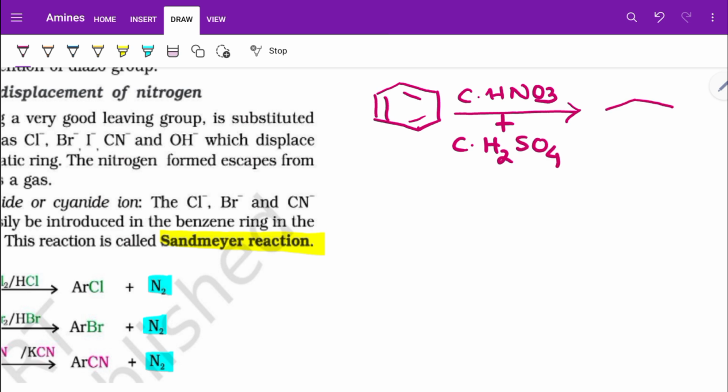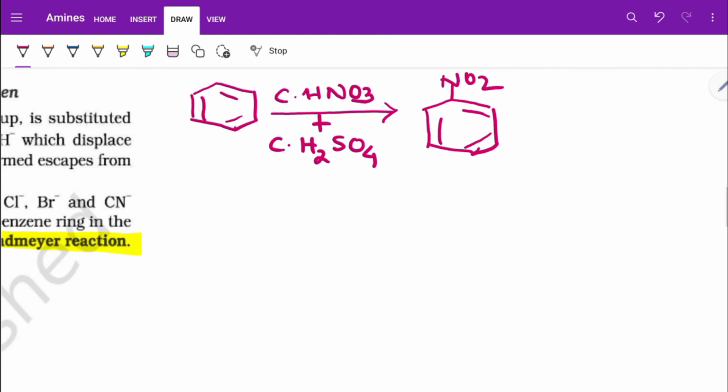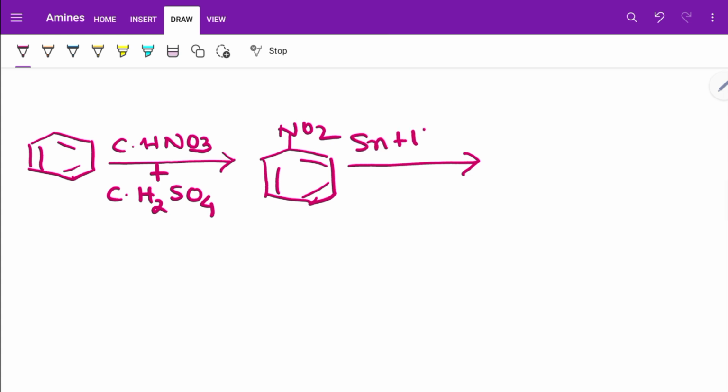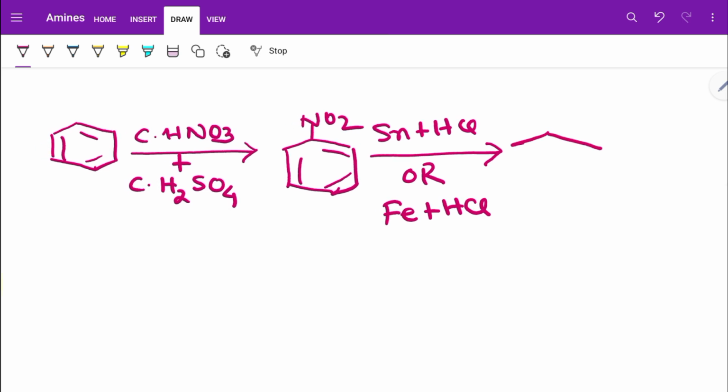This nitrobenzene can undergo reduction using Sn and HCl, or Fe and HCl, and you obtain aniline.